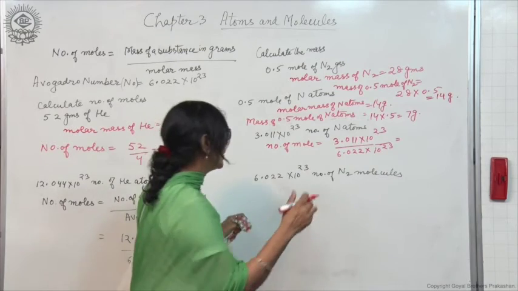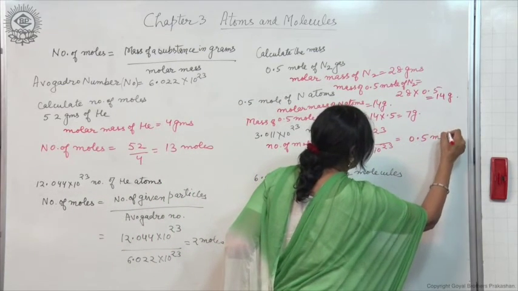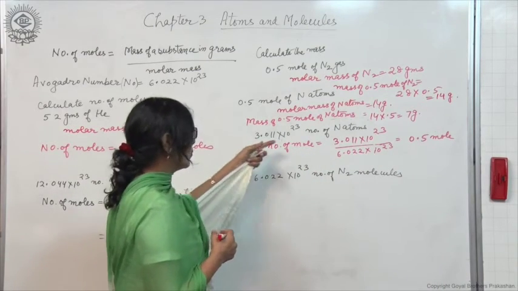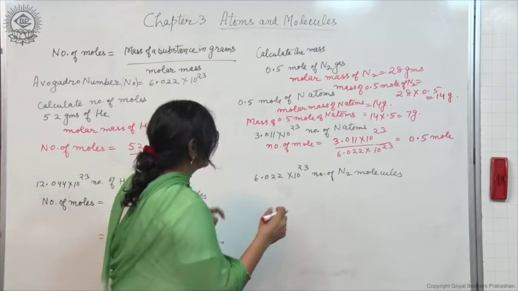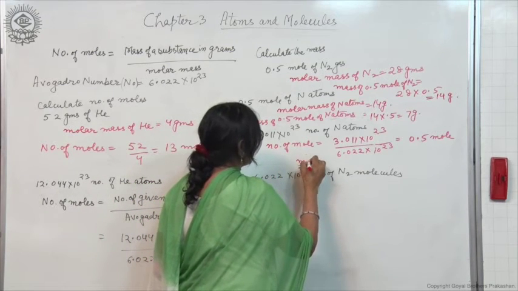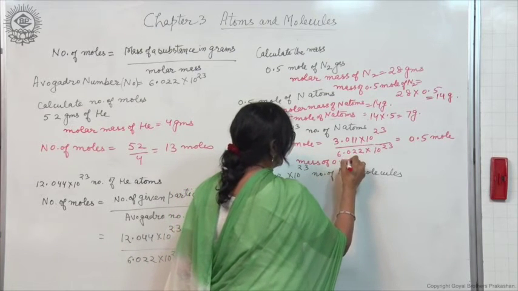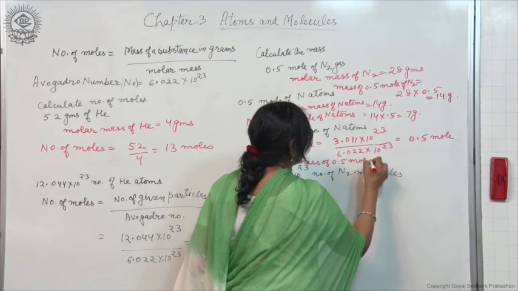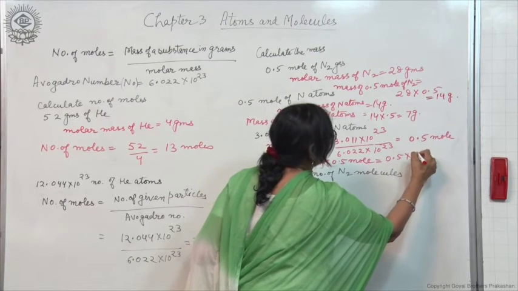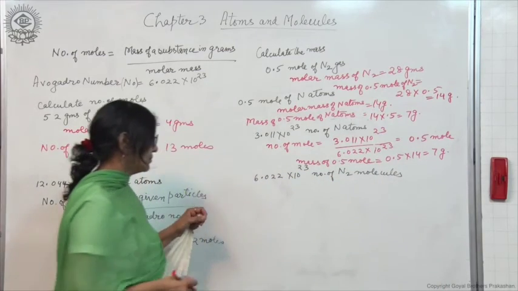So, how many moles do you get? 0.5 mole. So, the molar mass of nitrogen you already know, 14 grams. So, the mass of these particles, 0.5 mole, is equal to 0.5 into 14, that is 7 grams.